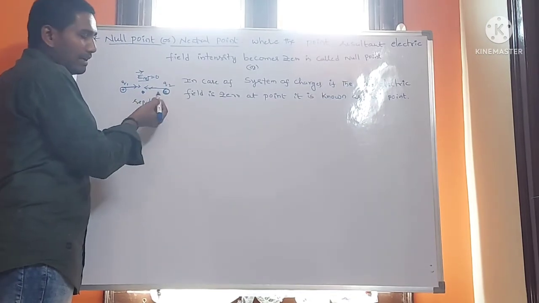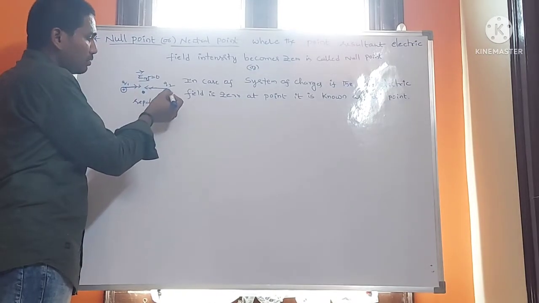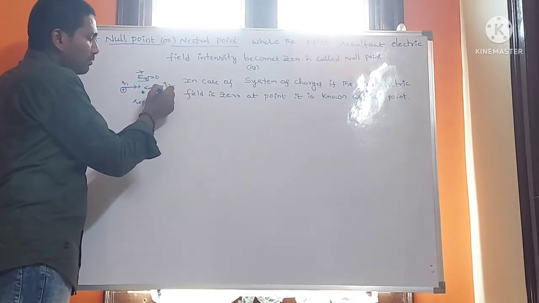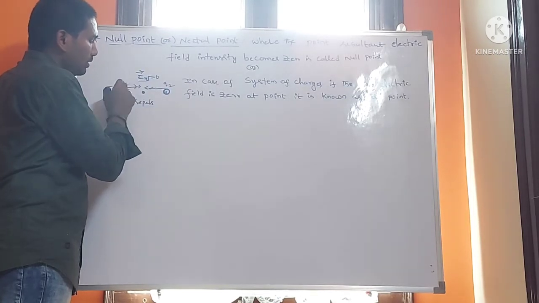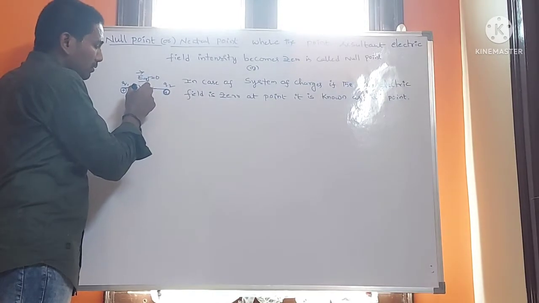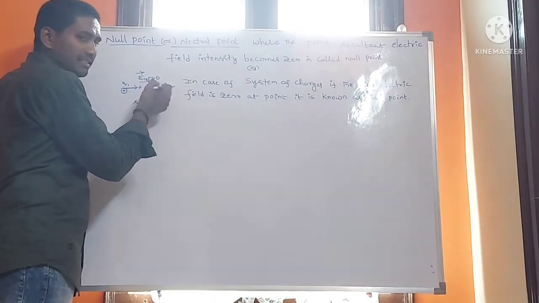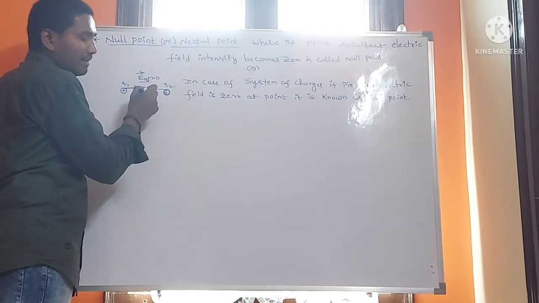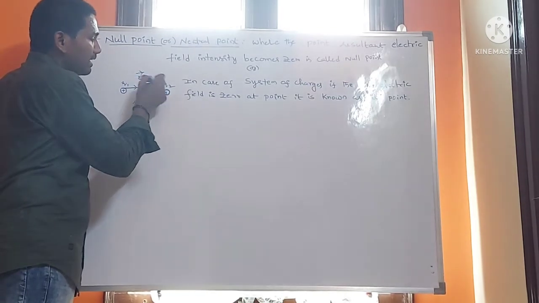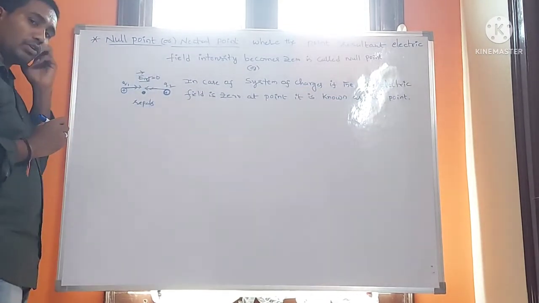Where is it available? Already explained with the example of two positive charges. One positive charge q2 is moving towards q1, and q1 is also moving towards q2. At that one point, the repulsion starts. At that point the net electrical field is 0, and that point is called the null point or neutral point.